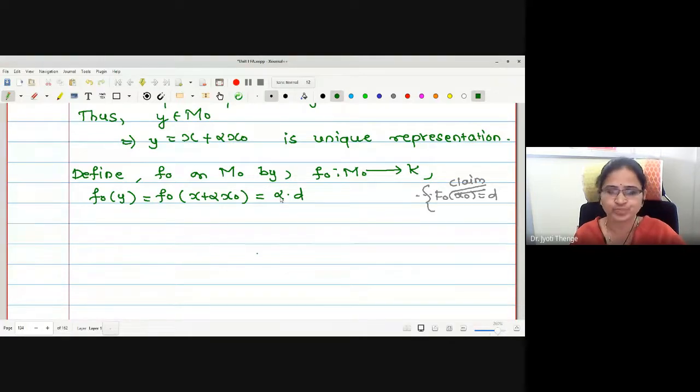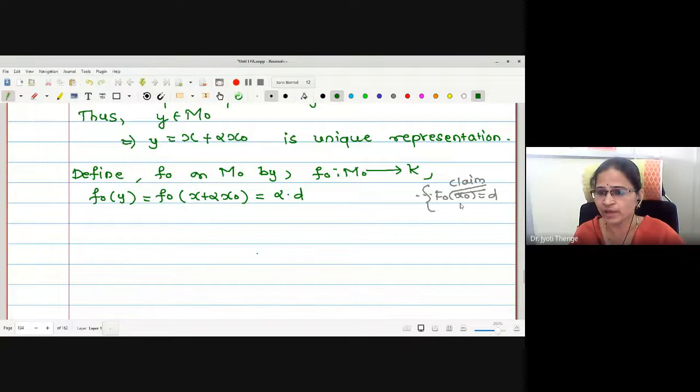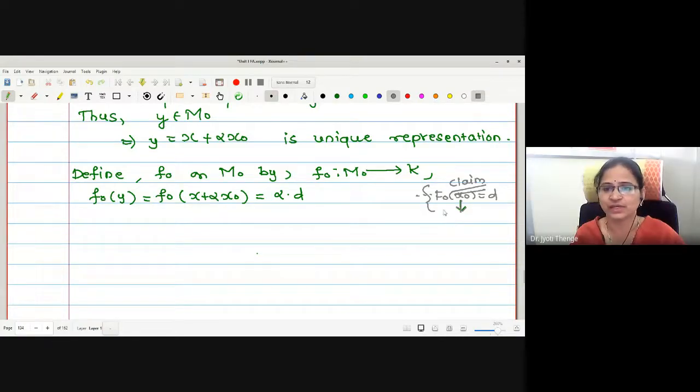Is it okay? If I define this as alpha into D, what will be F naught of X naught? 1 into D, that is equal to D. Actually, this can be written as 0 plus 1 into X naught, a linear combination of X and X naught. And then it is 1 into D, which is D. If you're looking at this, we are trying to define the functional.